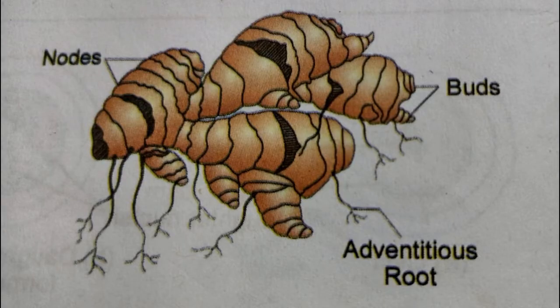Look at the figure. This is the figure of the rhizome of ginger, which is the vegetative reproductive part of the ginger. This rhizome is the vegetative propagule, and look at the bud here, and from the bud it will grow into a new plantlet, and this is detached from the mother's body and develops into a new plant. So that is the mode of asexual reproduction through the special propagule, that is the rhizome.